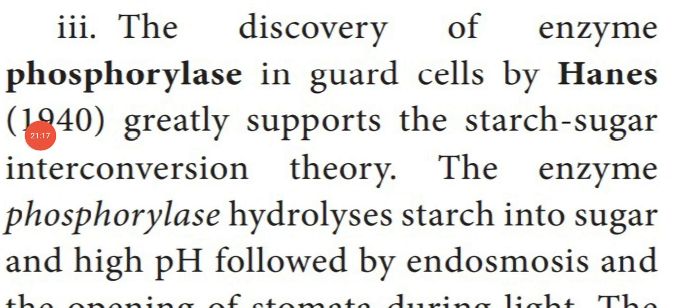So the next theory of starch and sugar conversion, the interconversion theory: a scientist named Hanes found the enzyme phosphorylase present in the guard cell in the year 1940. This phosphorylase only supports the conversion of starch into sugar.